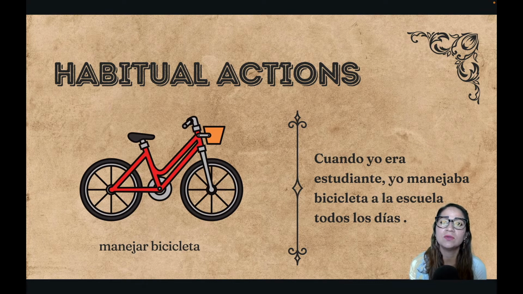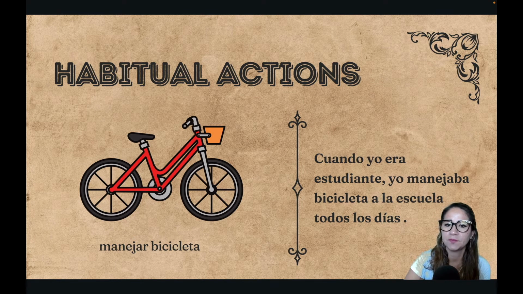So whenever you hear used to in English, that is like a dead giveaway that you're gonna need the imperfect in Spanish. So when I was a student, I used to ride my bike to school every day. Okay, there's not really need to translate used to as two separate words. It's just gonna be the imperfect ending that you're gonna add to the verb. So manejar became manejaba. So manejar means to ride, manejaba means used to ride. And then era is another imperfect form, in this case of the verb ser, the verb to be. So when I was a student.